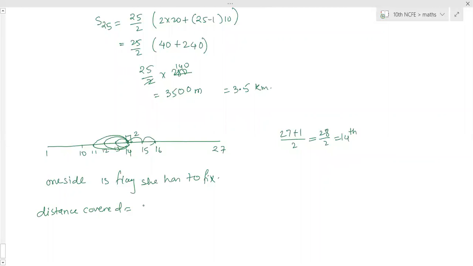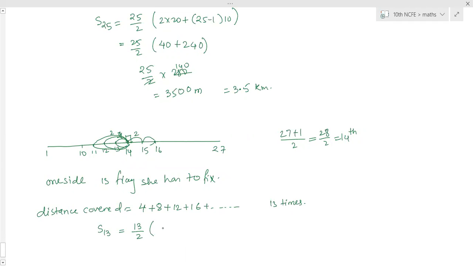So for the first flag, how much is the distance covered? 4. 2 moving forward and 2 coming back, that is totally 4. For the second one, 2 plus 2, 4 moving forward, 4 coming back. That is 8. The third one, 8 plus 12, 12. Then again 16, 16. Till how many times? 13 times. So you have to calculate S13.